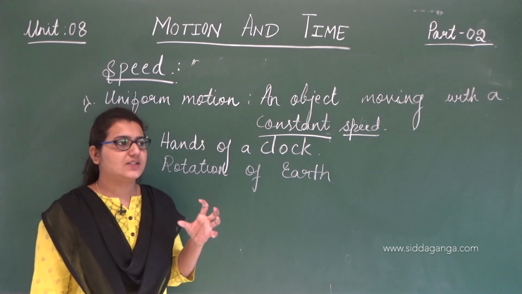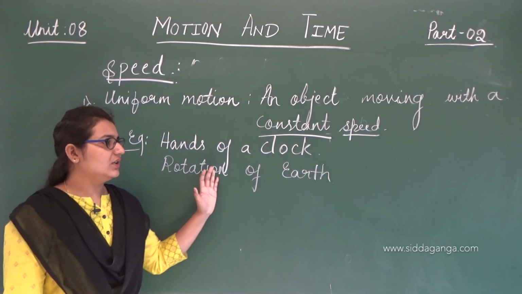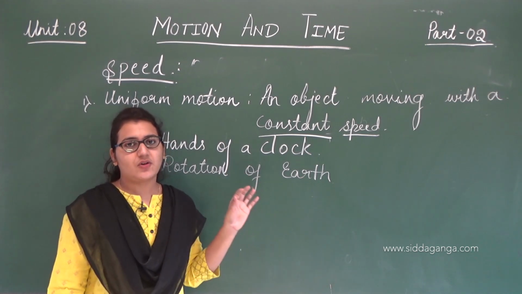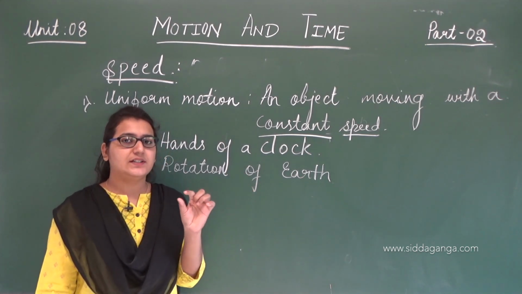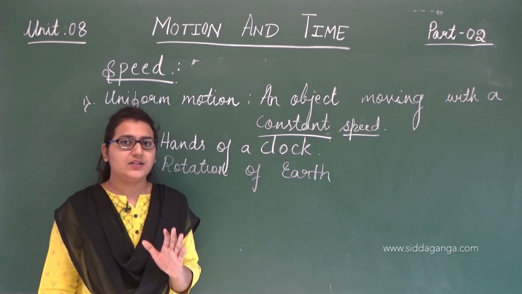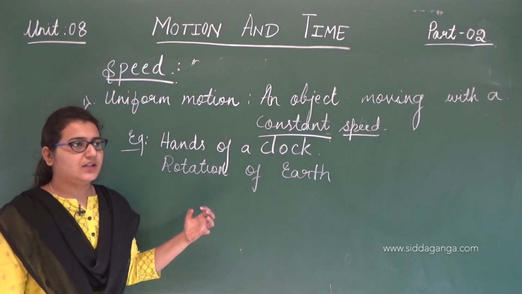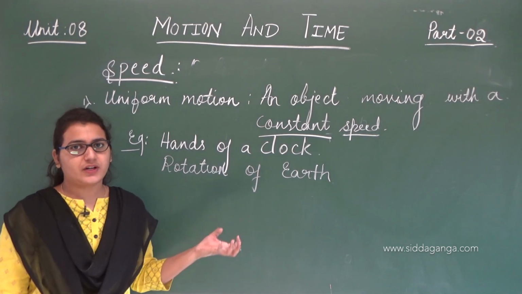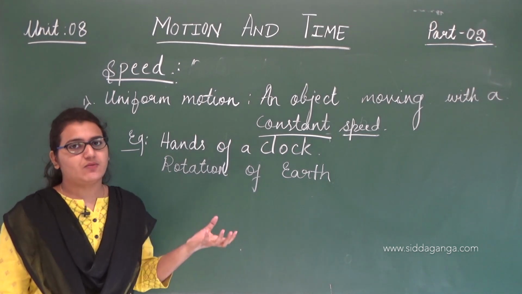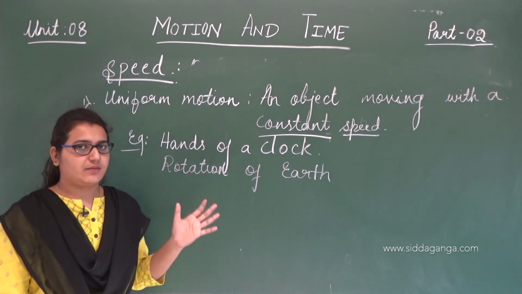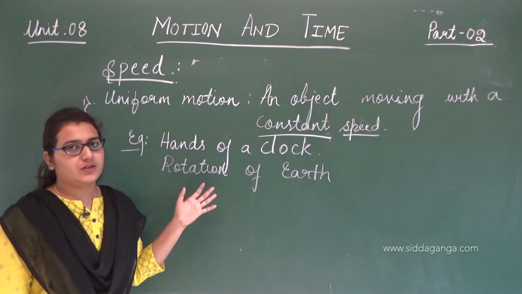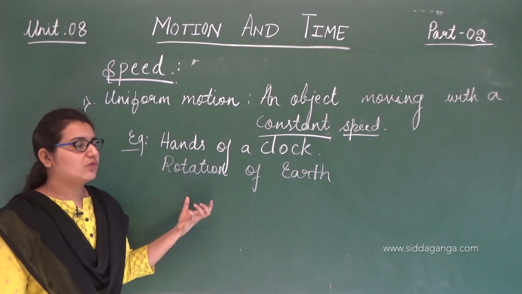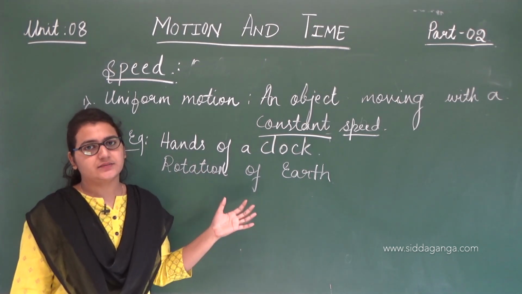So for earth's rotation, there is a constant time: it takes 24 hours. That is the constant speed. It's not like today it takes 10 hours, tomorrow 12 hours, the day after tomorrow 15 hours. No, right? It maintains the same speed, the same constant time. So these are some good examples of uniform motion. Clear? In uniform motion we have constant speed.